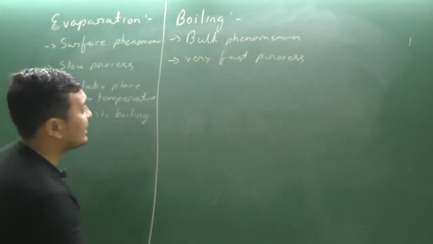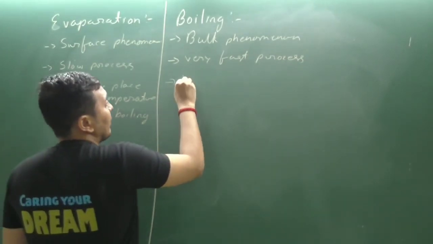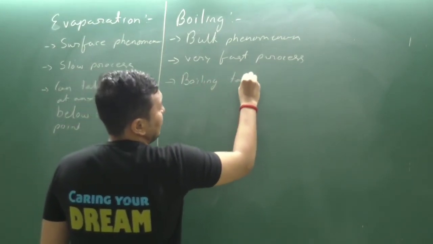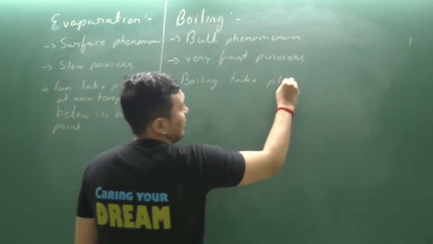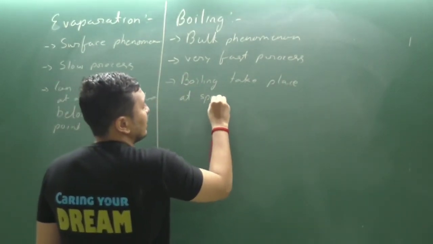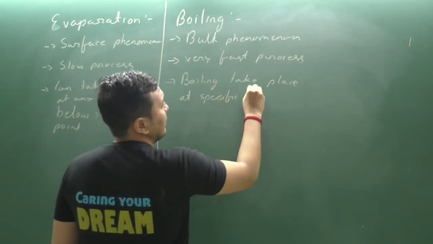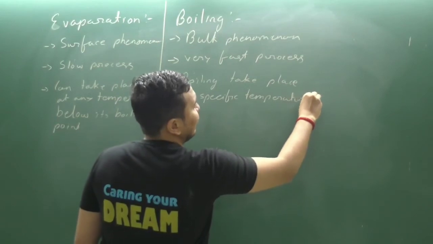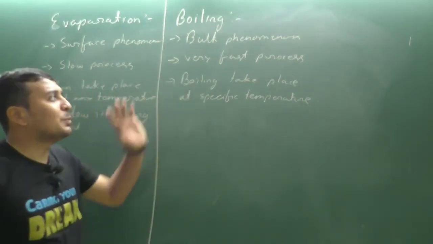Clear? Whereas boiling takes place at a specific temperature. Clear? So boiling takes place at a specific temperature.